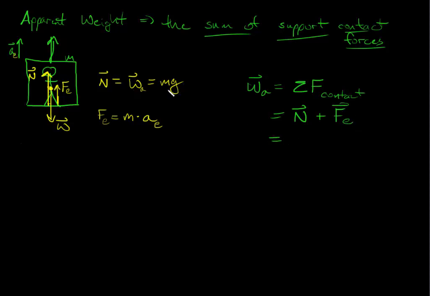And now we can substitute. So my normal force was mg, and then the force of the elevator, that's going to be mass times the acceleration of the elevator. And if I factor out the mass, what I get is mass times g plus the acceleration of the elevator. And that makes sense. It's the force of gravity, and then we have this other acceleration.